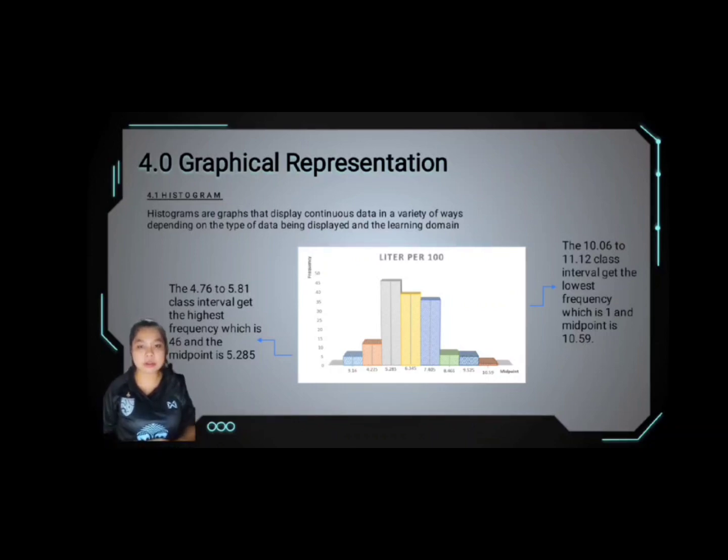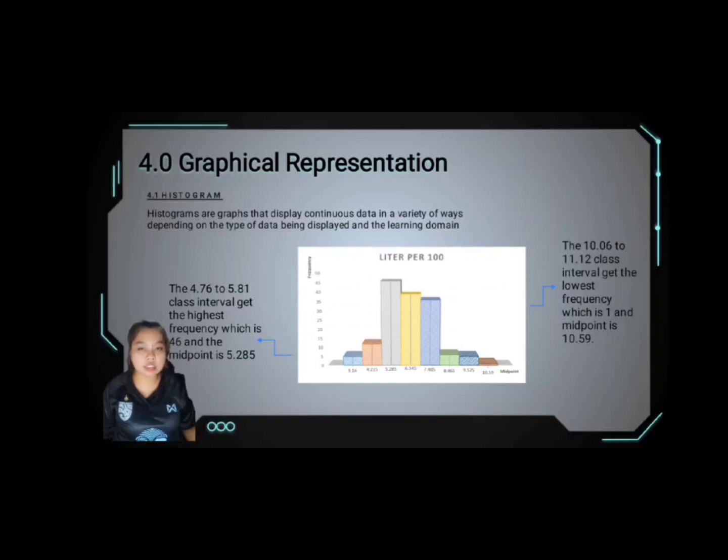In this histogram graph, we will use frequency and the midpoint. To find the midpoint, we sum up the upper boundary and the lower boundary and divide by 2. Now, by looking at the graph, we see that the 4.76 to 5.81 class interval gets the highest frequency, which is 46, and the midpoint for this class interval is 5.285.